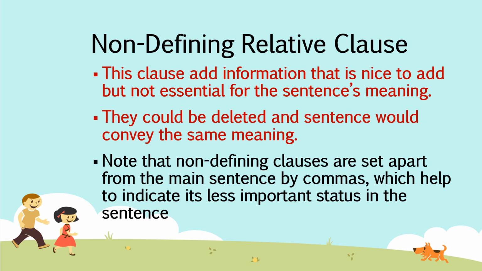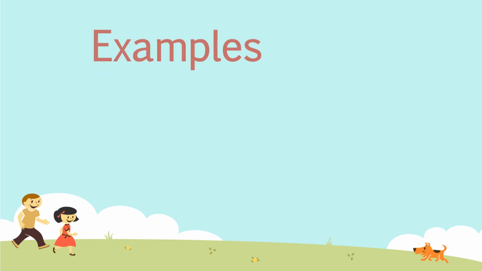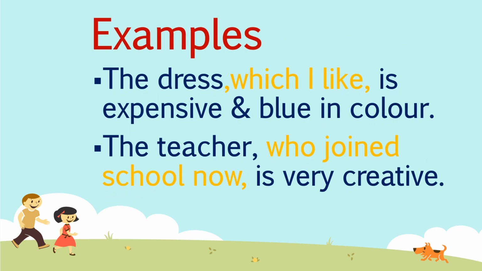Let me explain it to you with the help of examples. The dress, which I like, is expensive and blue in color. You can see here there is a punctuation mark, a comma, before which I like, then a comma, then is expensive and blue in color.